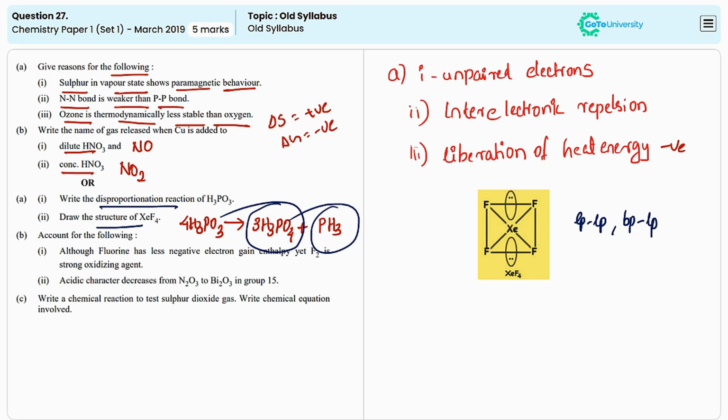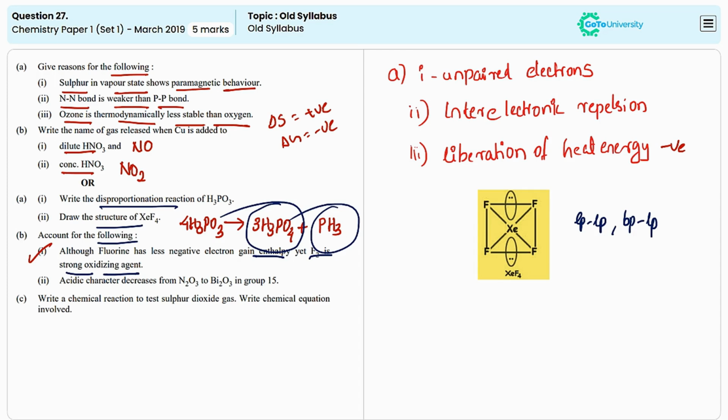The next one is we need to provide the reason for given statements. The first one, although fluorine has less negative electron gain enthalpy, yet fluorine is a strong oxidizing agent. Fluorine is small in size and they have low bond dissociation enthalpy. So they can accept electrons so easily, means they are good oxidizing agents because they will undergo reduction so fast.